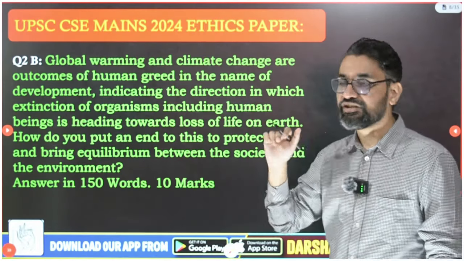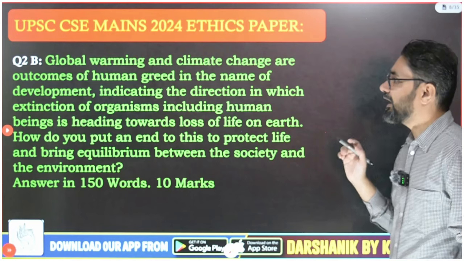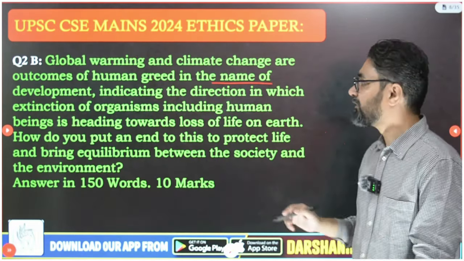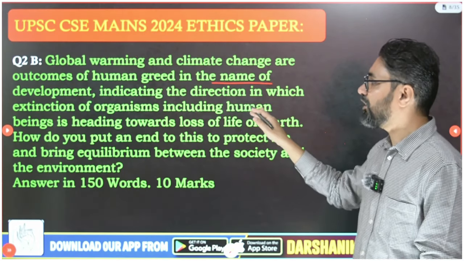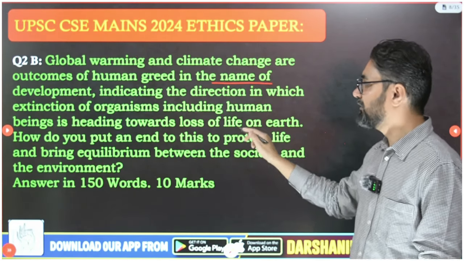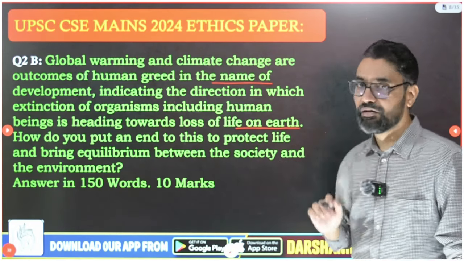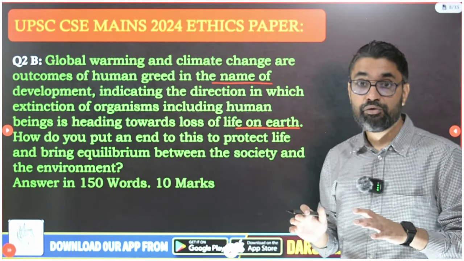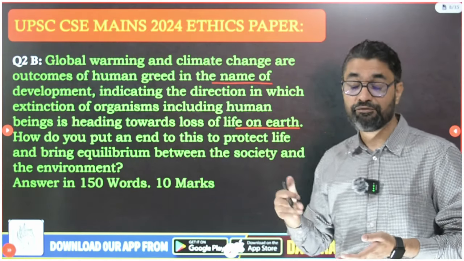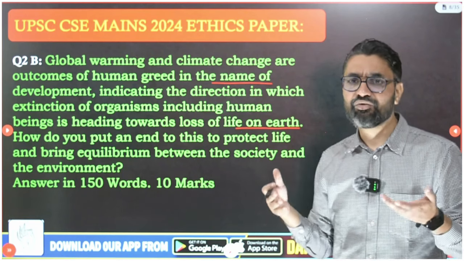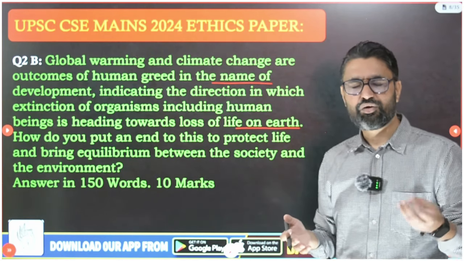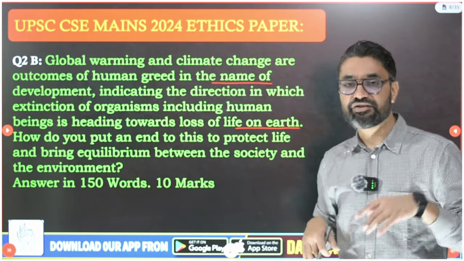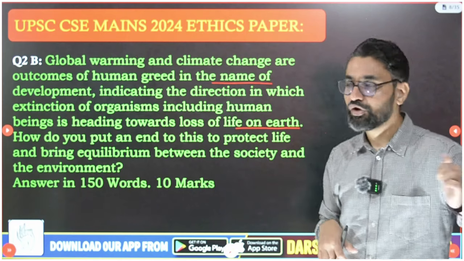Then question 2, section B. Global warming and climate change are outcomes of human greed in the name of development, indicating the direction in which extinction of organisms, including human beings, is heading towards the loss of life on Earth. So simply they are saying global warming is leading to loss of life on Earth. Even humans are facing extinction because of floods and cyclones. Many human beings are dying, and not only flora and fauna, we are also dying. But this is our creation, humans' creation, which other flora and fauna are also paying the cost for.